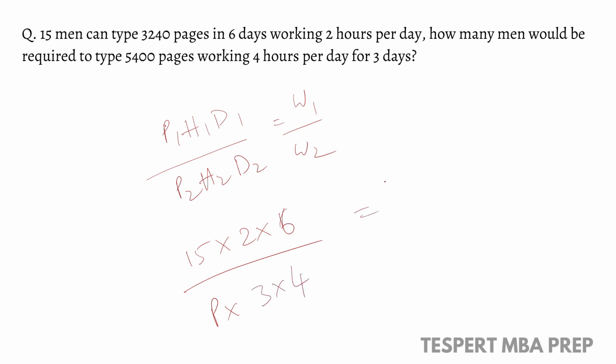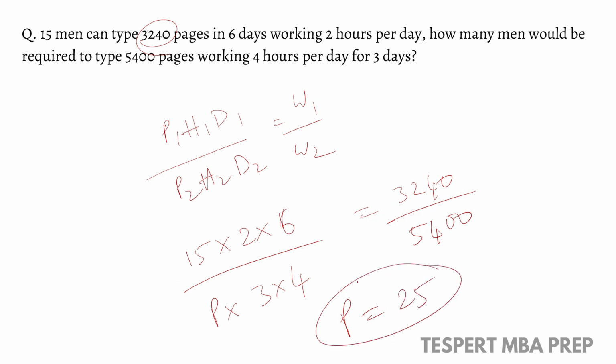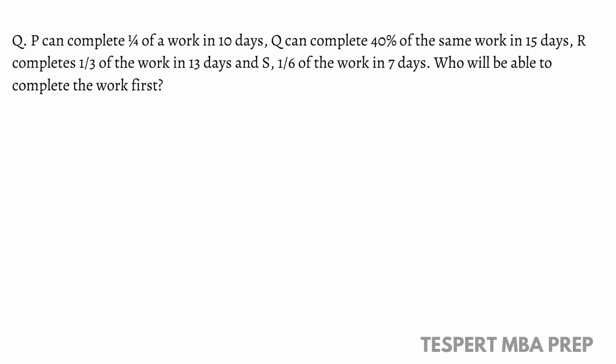So in the first case, the total work is 3240. In the second case, the total work is 5400. So we must calculate P. Calculate this, you'll get P as 25. So the total number of persons required is 25. Total men required are 25. So now we shall look into the concept of fraction of work.